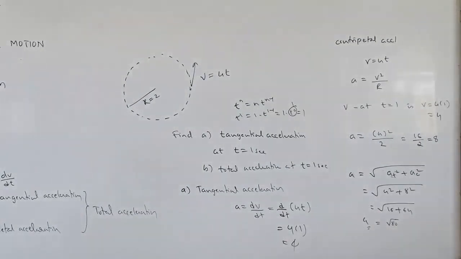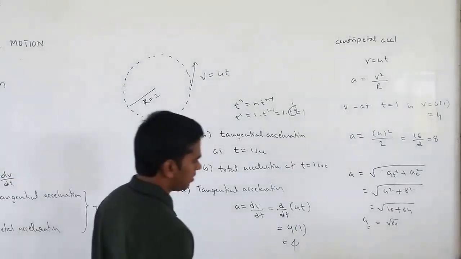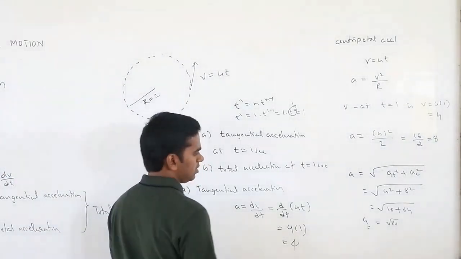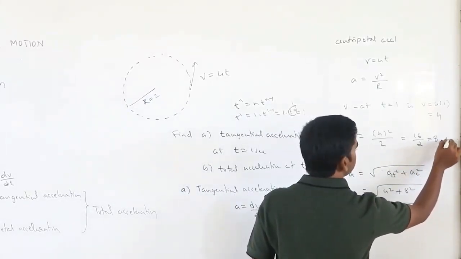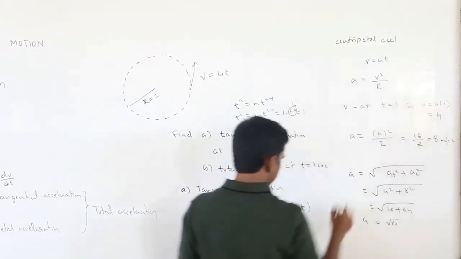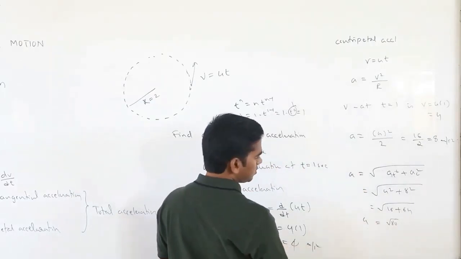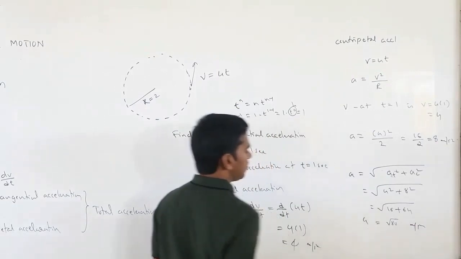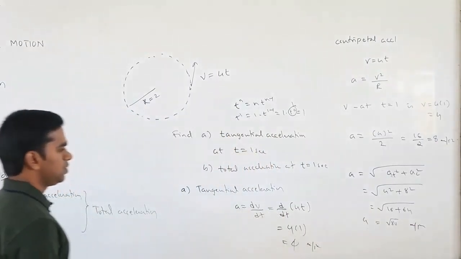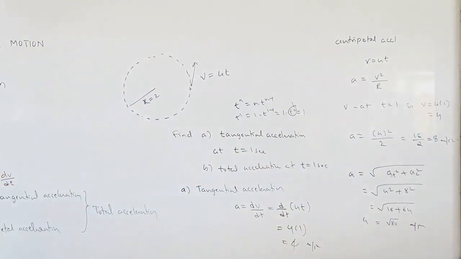Simply you can take 64 or 16 times 5. But you should write the units also: meter per second square. Here also you will get meter per second square. So this is all about the centripetal acceleration.